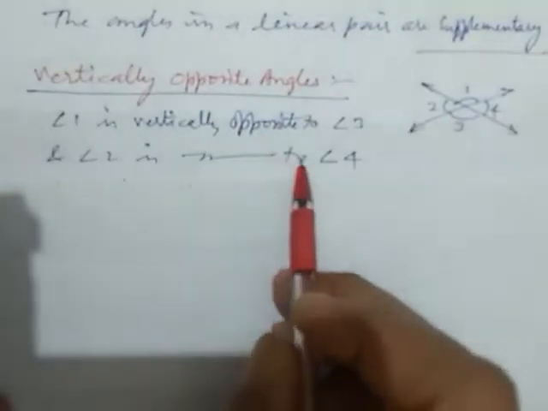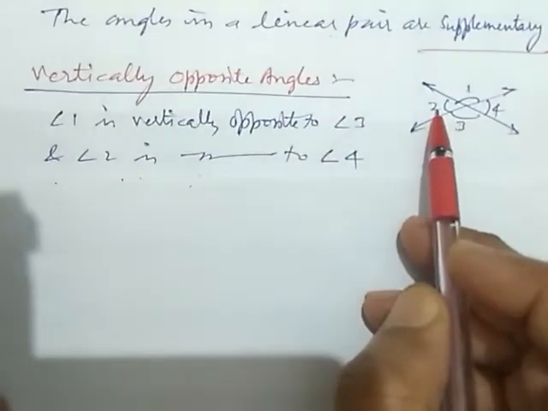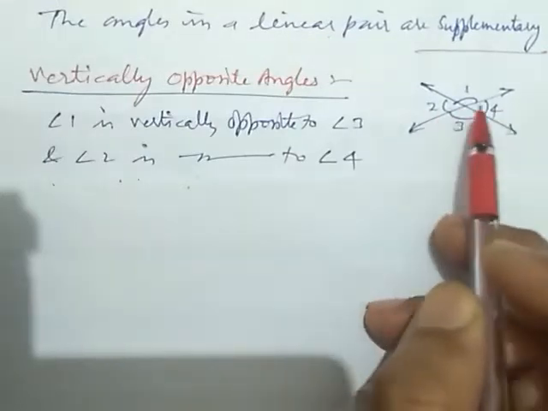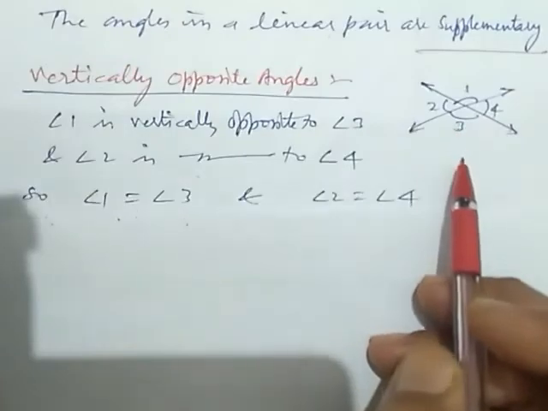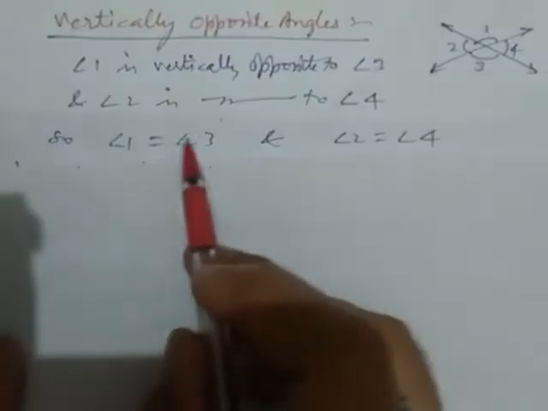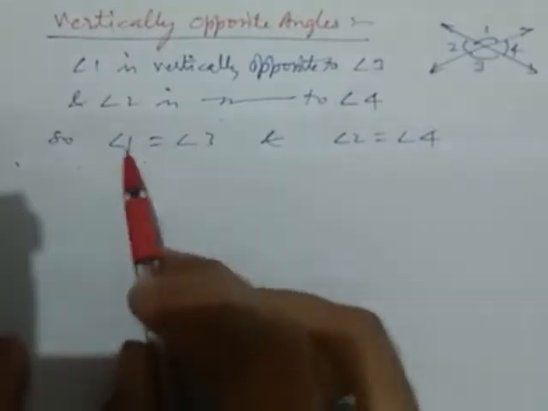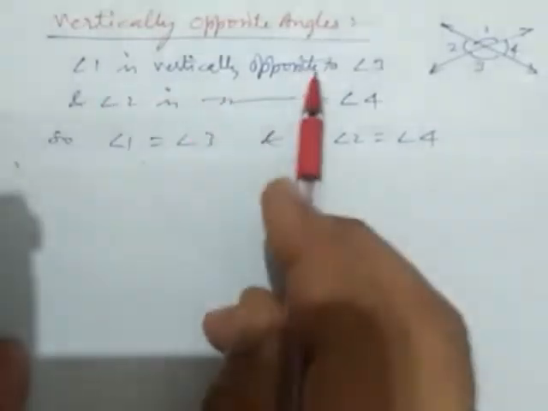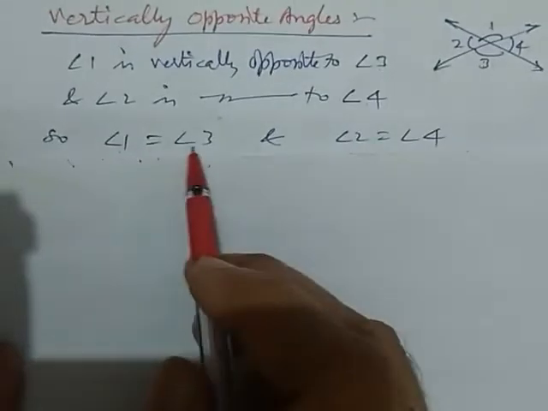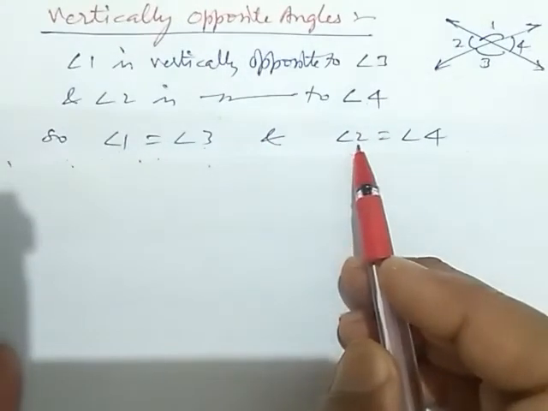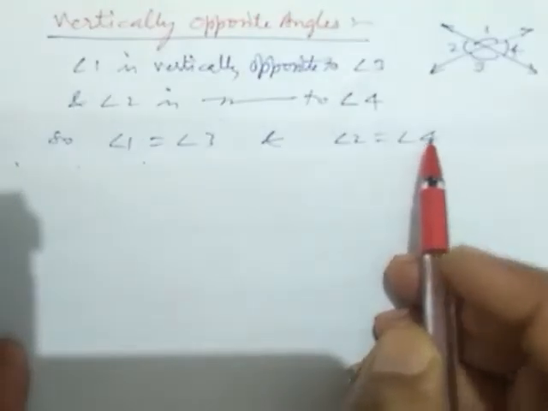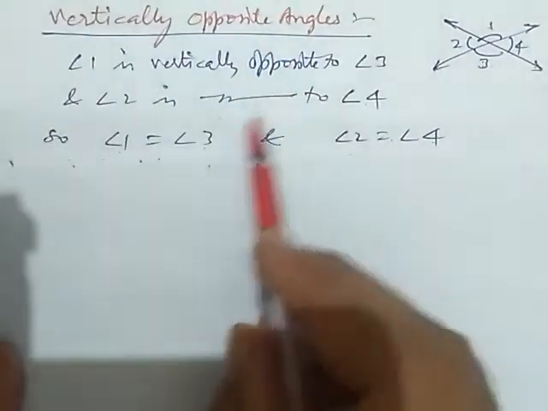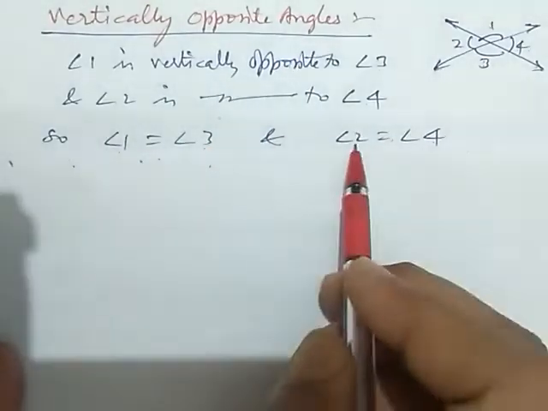And angle 2 is vertically opposite to angle 4. Here is the angle 2 and here is the angle 4. They are vertically opposite to each other. So angle 1 and angle 3 are equal. Vertically opposite angles are always equal, and here angle 2 is equal to angle 4. So remember, vertically opposite angles are always equal to one another.